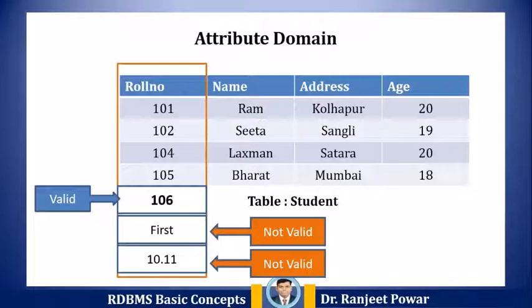An attribute cannot accept values that are outside of its domain. For example, in the above table, that is student, the roll number field has an integer domain, so that field cannot accept values that are not integers. For example, roll number cannot have values like "first" as a string or 10.11, that is a real number, etc.